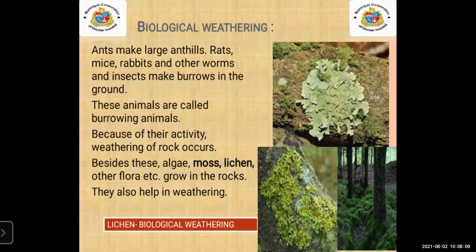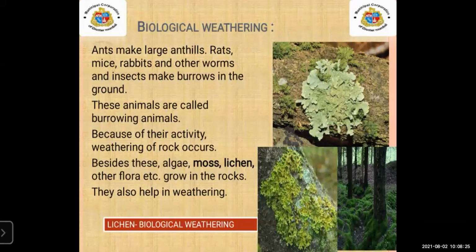Besides that, algae, moss, lichen, and other types of flora grow in the rock. They also help in weathering.